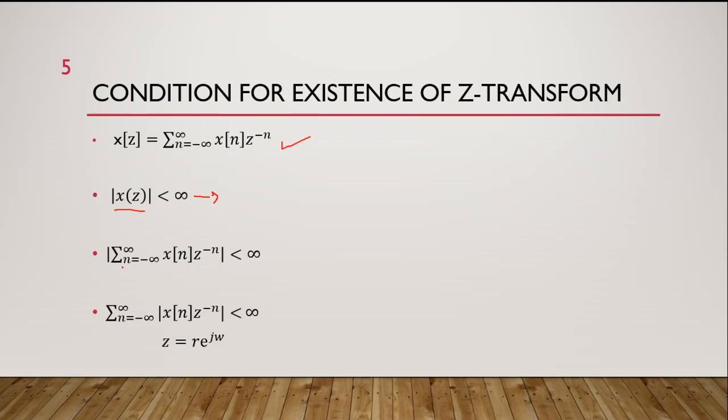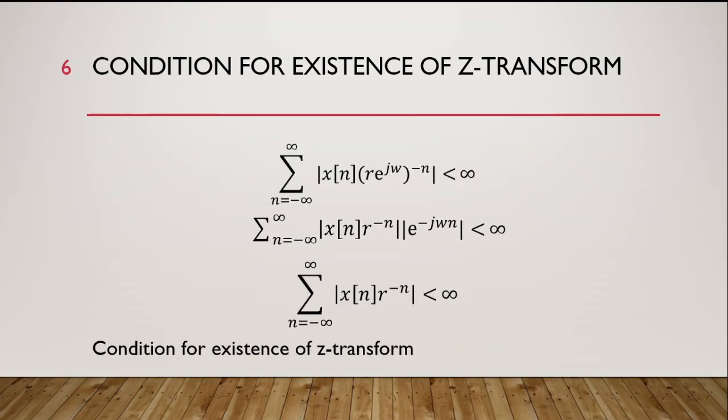For that we have, because x of z is equal to, according to the definition of the Z transform, summation from minus infinity to infinity x of n z power minus n. So this must be a finite value, we can take the magnitude inside the summation. So this must be less than infinity, which means that this must be a finite value. Now we have z is equal to r e power j omega, so we will substitute z here.